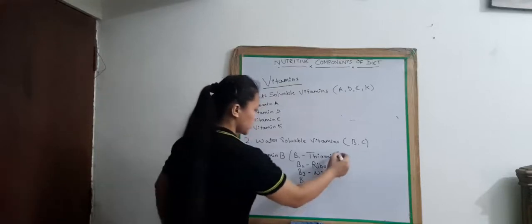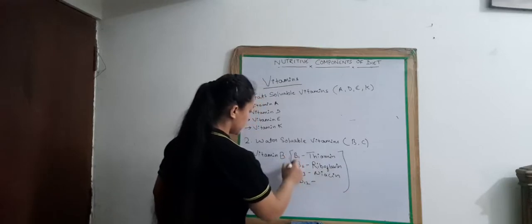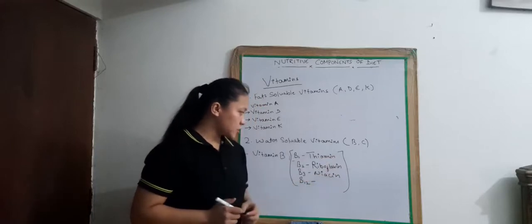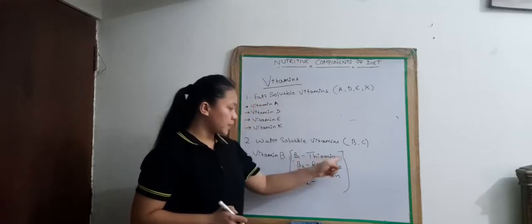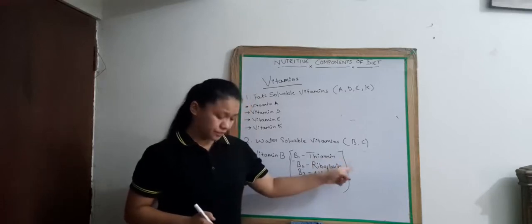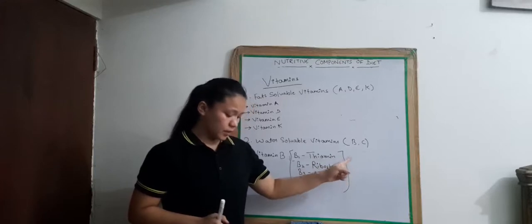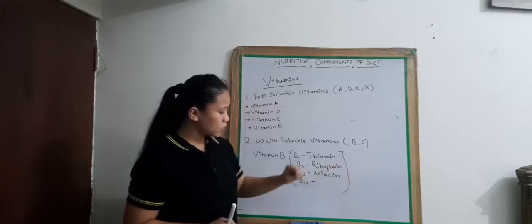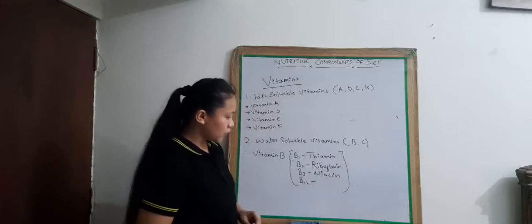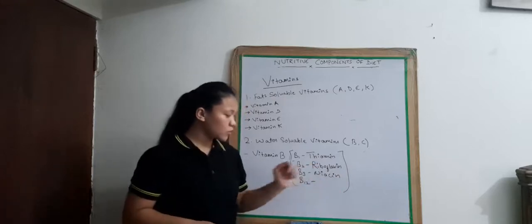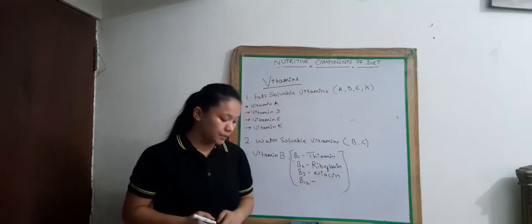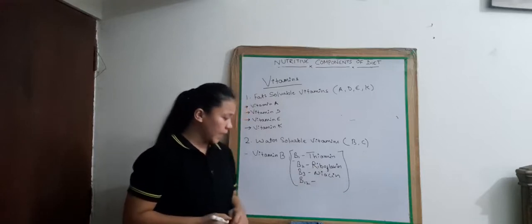Okay, this is about the vitamin B1. It is also known as thiamine. The deficiency of vitamin B1 causes beriberi. Vitamin B2 is also known as riboflavin. The deficiency of vitamin B2 causes retarded growth. Vitamin B3 is also known as niacin. The deficiency of vitamin B3 causes pellagra. And the deficiency of vitamin B12 causes anemia.